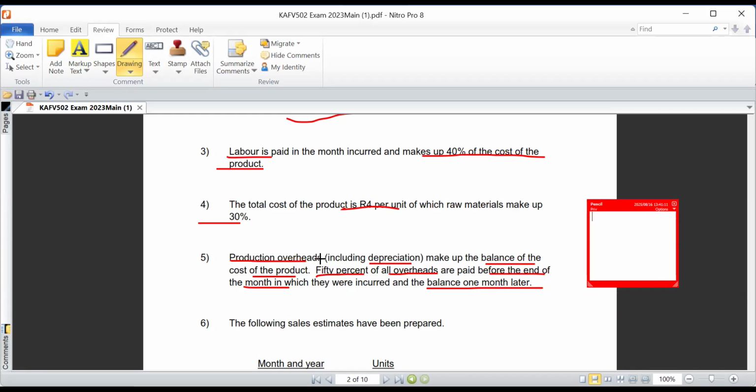So production overheads, including depreciation. That already tells me something. There's depreciation already included in the production overheads, meaning to say, we first of all need to take out the depreciation to be able to get an accurate amount. I don't know if it's making sense to you.